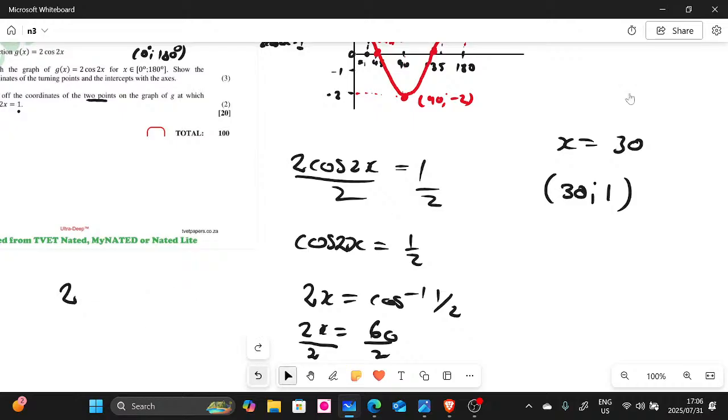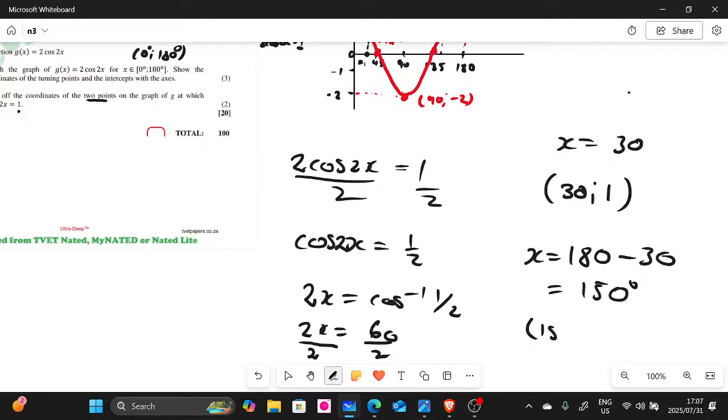And remember, I said to you, one is between 0 and 45, and the other one is between 135 and 180. So 30 is between 0 and 45. The other one, to get it, is very simple. Because it's in the second quadrant, guys, say 180 minus 30, which gives you 150. There we go. So 150 here is another point, where you can say 150 degrees and 1.